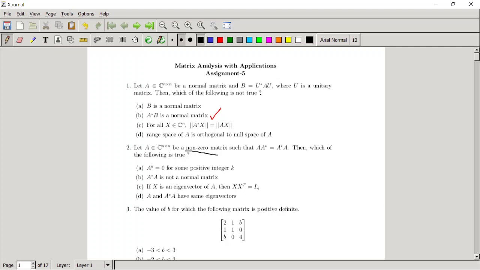U is some other matrix, but if we write U equal to the eigenvectors of A, suppose U is the matrix formed by eigenvectors of A, then we have U star AU equal to the diagonal matrix. This diagonal matrix contains all eigenvalues of A. Of course, here also U is a unitary matrix, but this U need not be the eigenvectors of A. It can be some other different matrix. Okay.